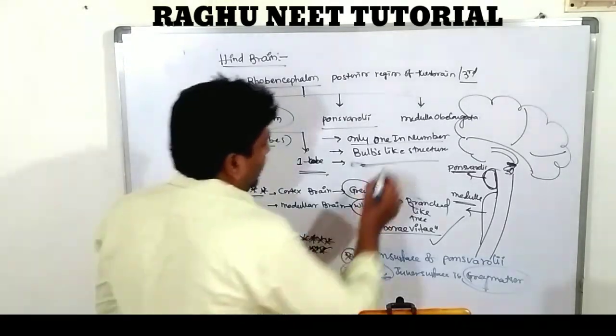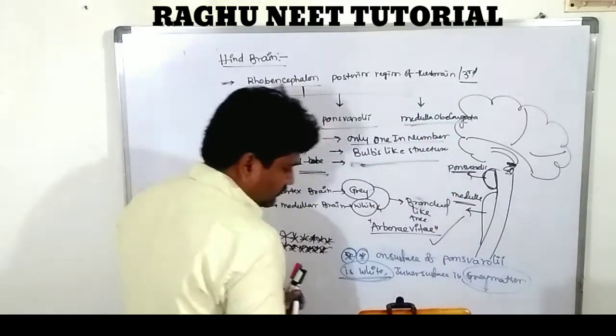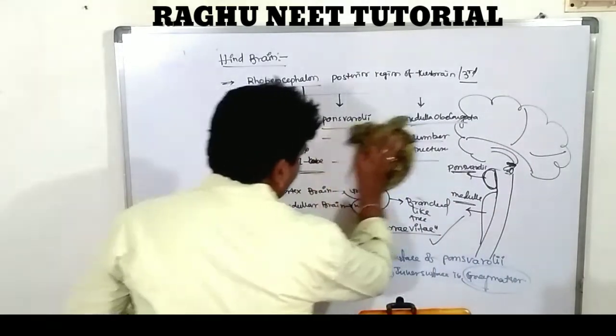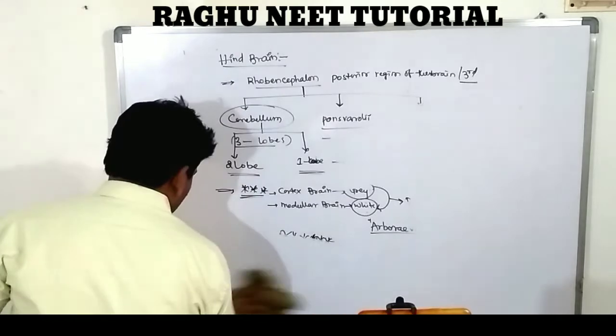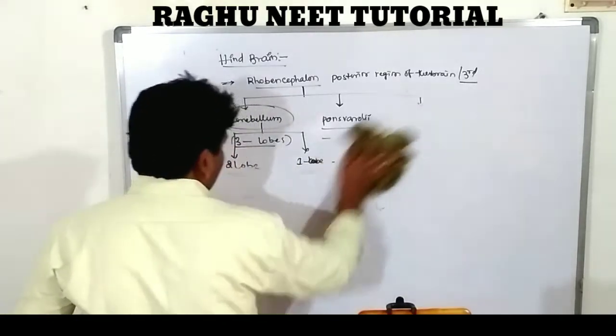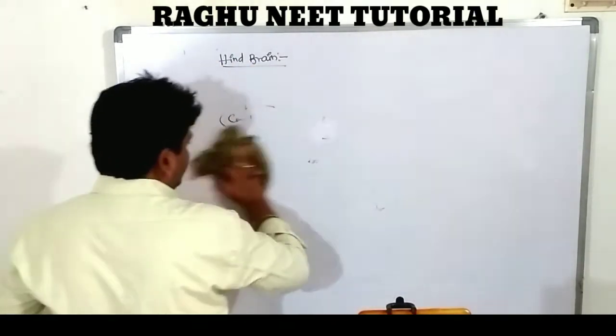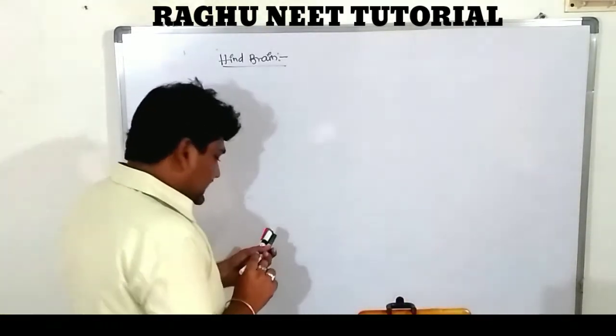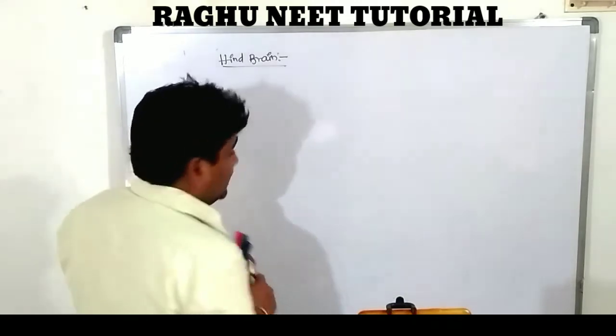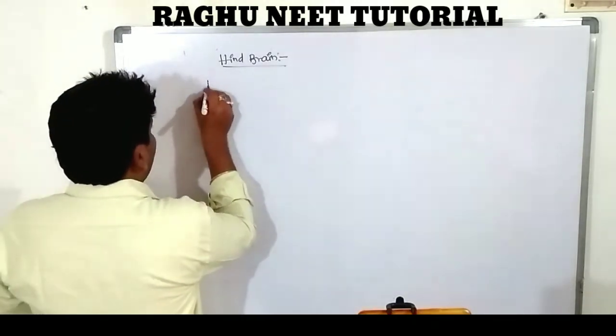Next one, the medulla oblongata. Last one is medulla oblongata. So medulla oblongata is the last part of the brain, the last part of the hindbrain.